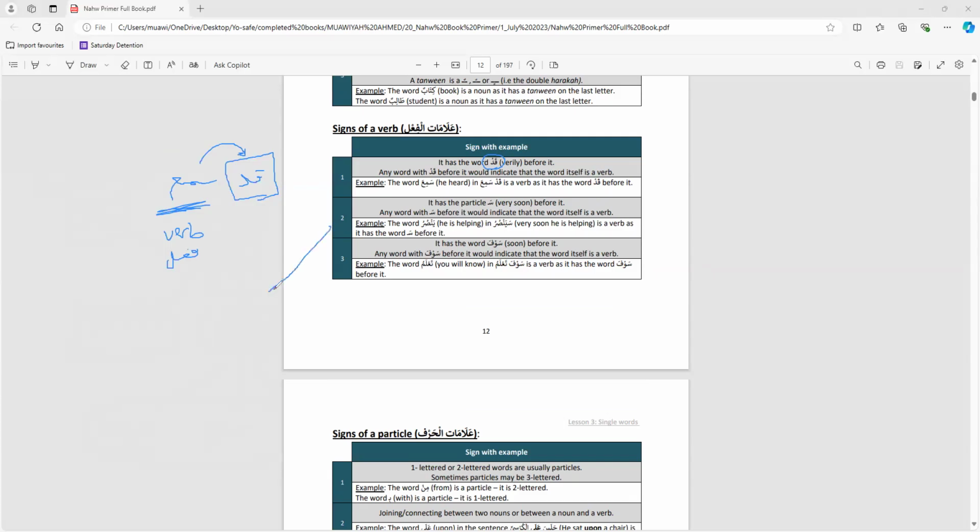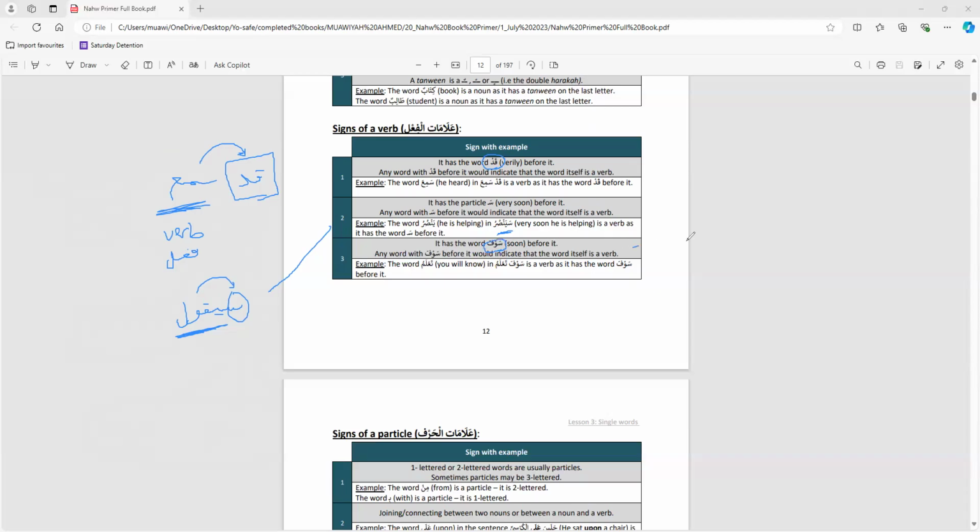Number 2, it has seen before it. For example, second para, سَيَقُولُ السُّفَهَاءُ. So beginning of second para, you can open the Quran. The word is yaqulu. Yaqulu in Arabic means to say. But there's a sin before it, which translates as very soon they will say. Anyway, yaqulu is a verb. Why? Because it's got a sin before it. The example given in the book, sayansuru. Yansuru is a verb because it has a sin before it. Very soon he's helping.